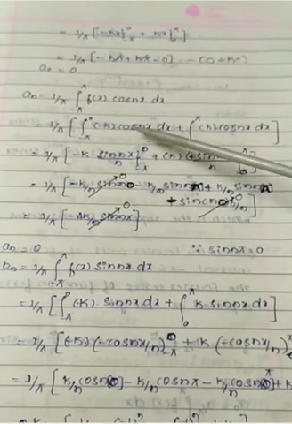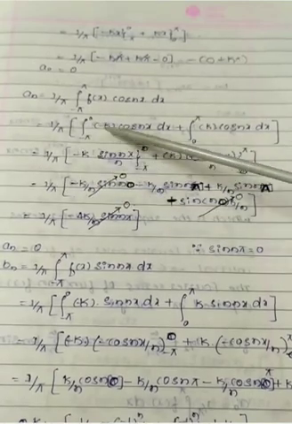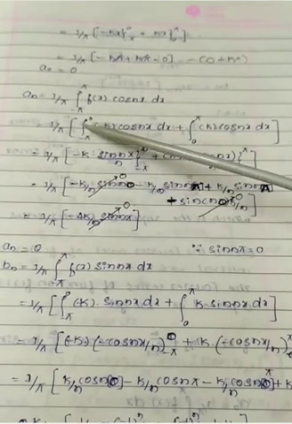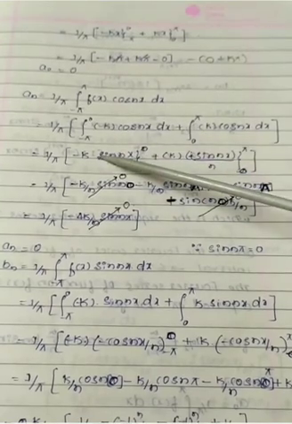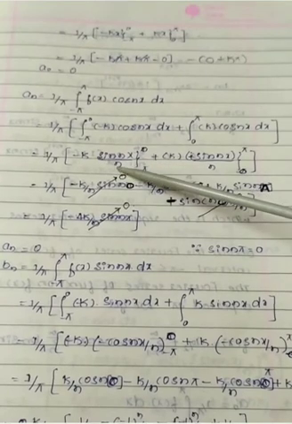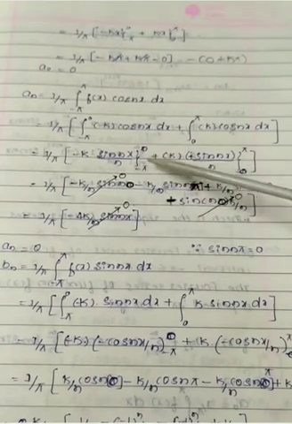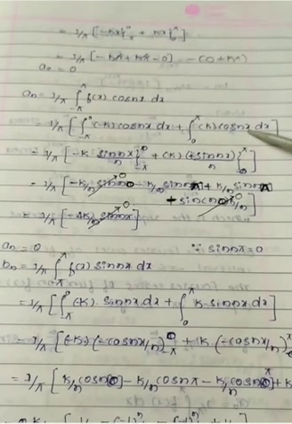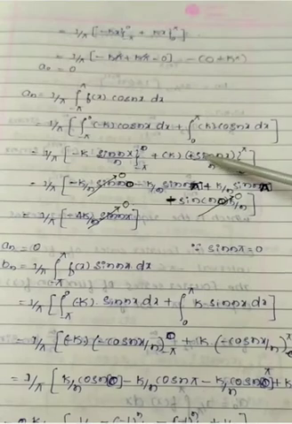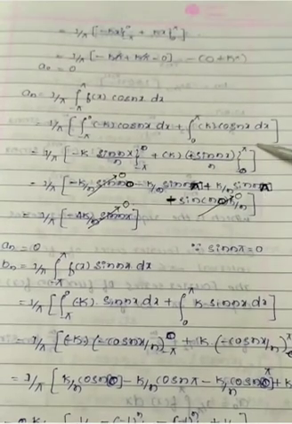Now integrate these terms. 1 by pi as it is. See here, the constant minus k, take it outside. What is the integration of cos nx? It is sin nx divided by n, with the interval minus pi to 0. Plus the constant k, take it outside. Then what is the integration of cos nx? Once again it is sin nx by n, with the interval 0 to pi.